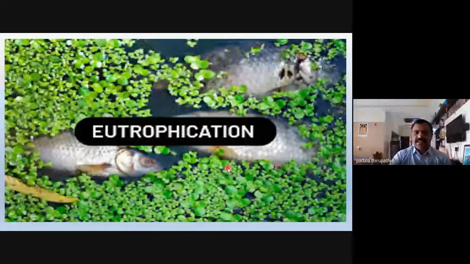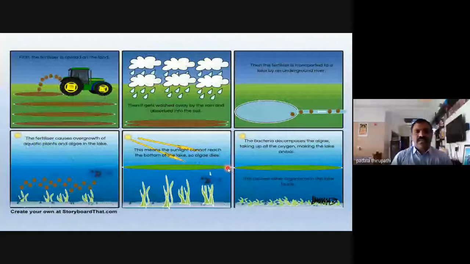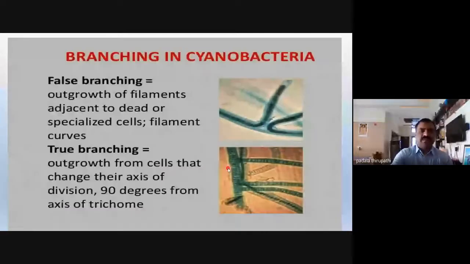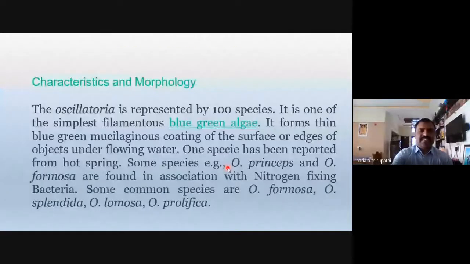Okay, is it right or not? So this is about eutrophication, my dear friends. This is our type study related to Oscillatoria and blue-green alga. This is today's topic, my dear friends.